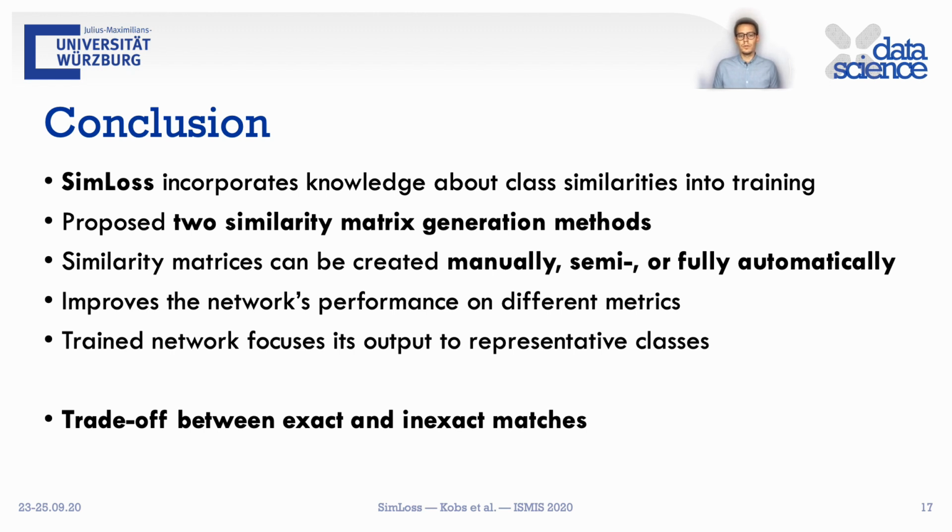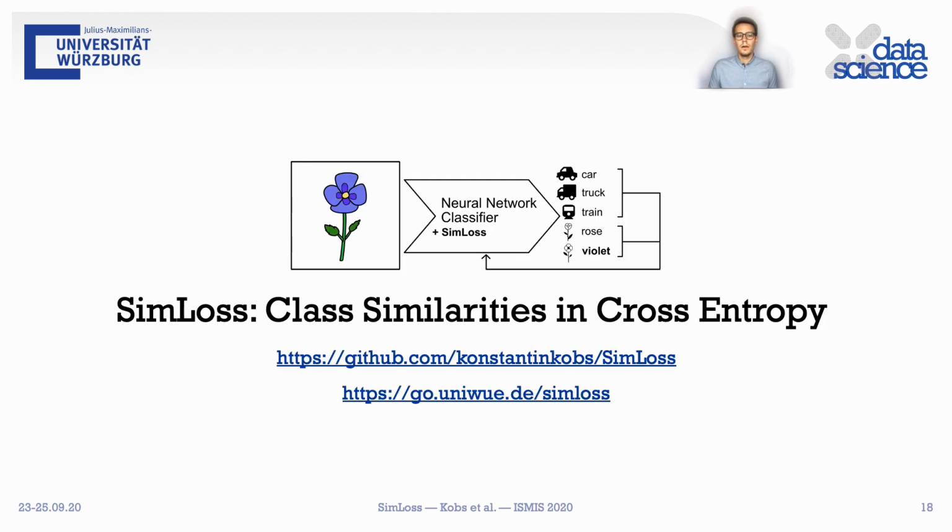The network focuses its outputs to representative classes if a hyperparameter diverges from categorical cross entropy. Thus, there is a trade-off between optimizing the network towards exact matches or inexact predictions that are less severe in case of misclassification. This concludes the talk on SimLoss.